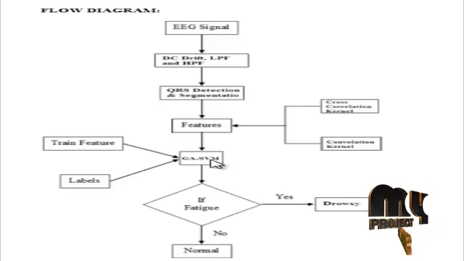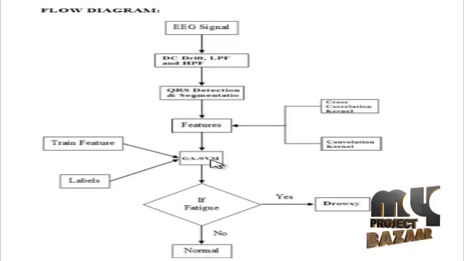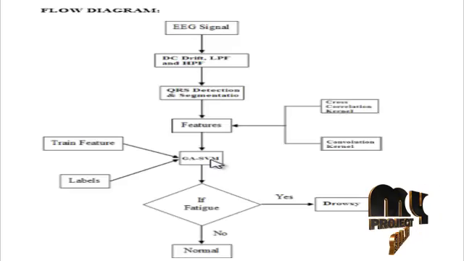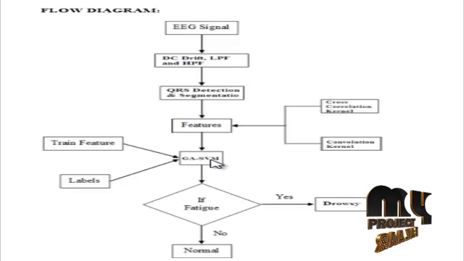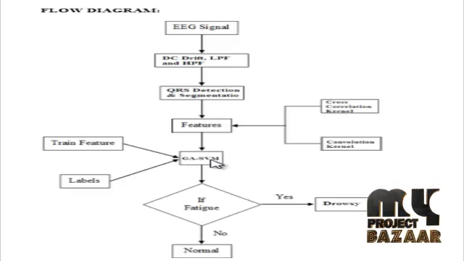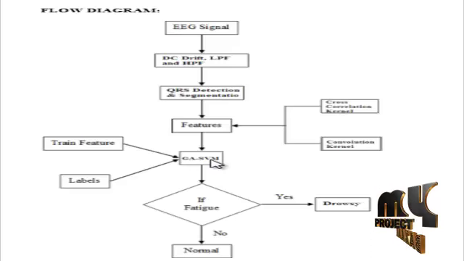And in the classification stage, a genetic algorithm combined with support vector machines is performed for the classifying process. Genetic algorithms are adaptive heuristic search algorithms based on the evolutionary ideas of natural selection and genetics.